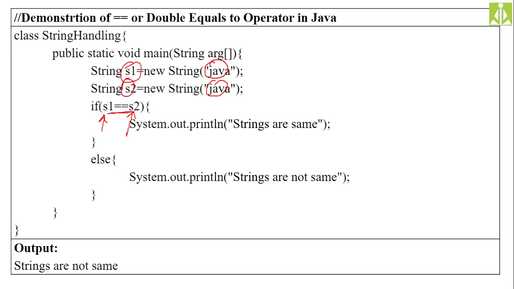As you can see here, in order to initialize s1 we have used the new operator, and in order to initialize s2 we have used the new operator. So s1 and s2 are two different memory locations. If they are two different memory locations, how can the references be the same? They are going to have different memory locations. Because of that, there is no match between s1 and s2, and you will get false. If you get false, then the else part will be evaluated and you will get the message "Strings are not same" on the output screen.